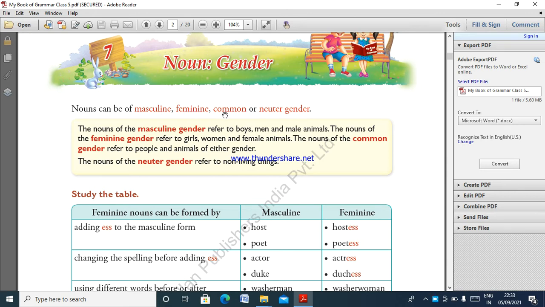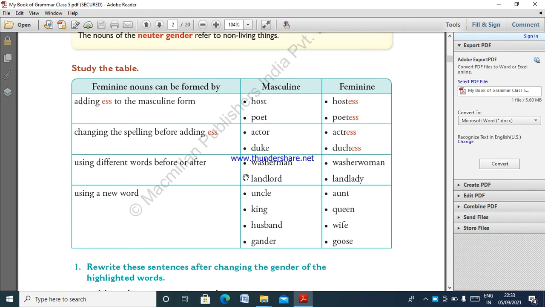Common, both male and female, persons and animals. Neuter is not used for living things, only for non-living things, things without life. For example, chair, college, park, radio, school. That is all.